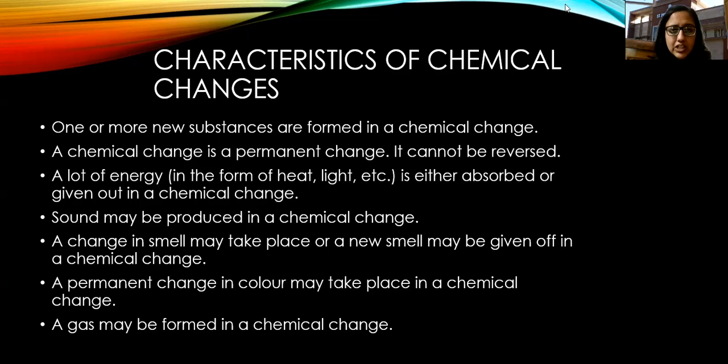Okay, this is the basic difference. Second one is a chemical change is a permanent change. It cannot be reversed. So this change cannot be reversed. It's a permanent change. It's permanent in nature. ठीक है, rusting एक बार हो गया है तो वो खराब होने ही लग जाएगा. A lot of energy in the form of heat, light, etc. is either absorbed or given out in a chemical change.